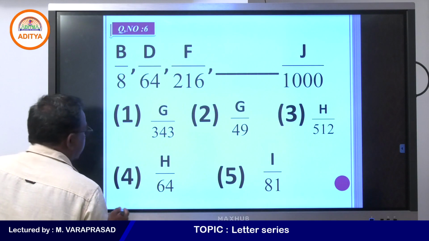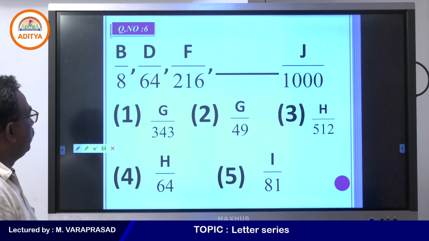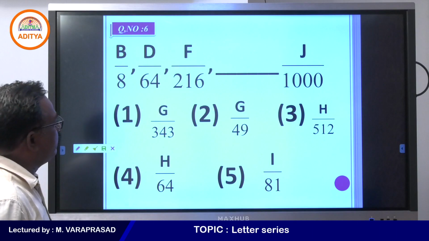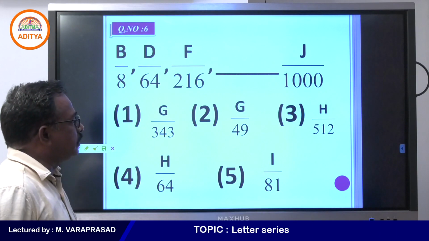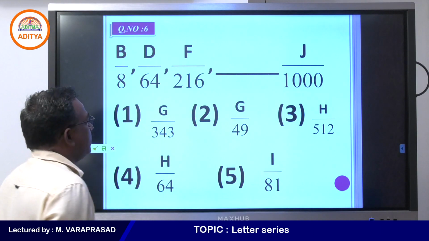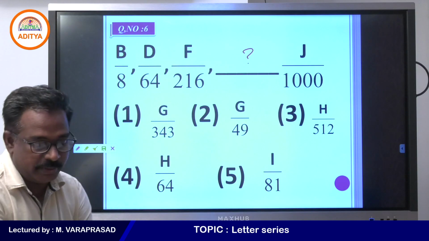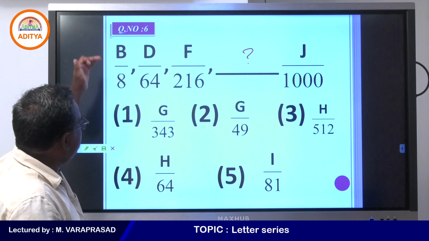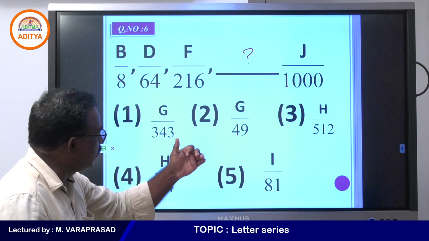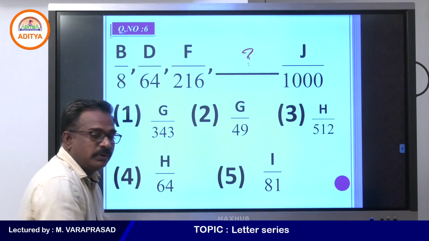What is given here? Let me know the answer for this question. B by 8 and D by 64, F by 216, and question mark is given, J by 1000. So what answer will you get in the place of the question mark? B by 8, D by 64, F by 216, J by 1000.